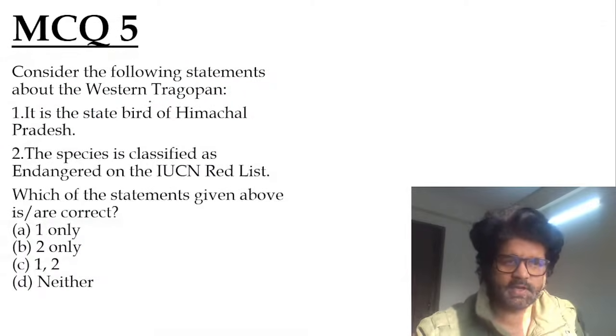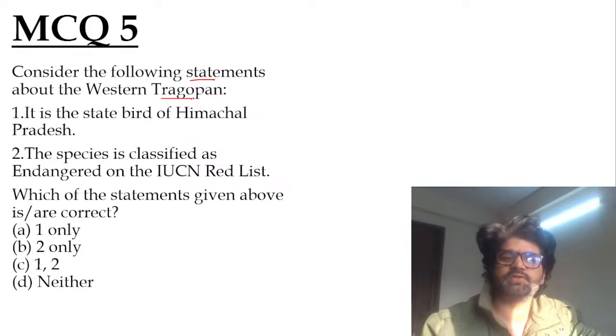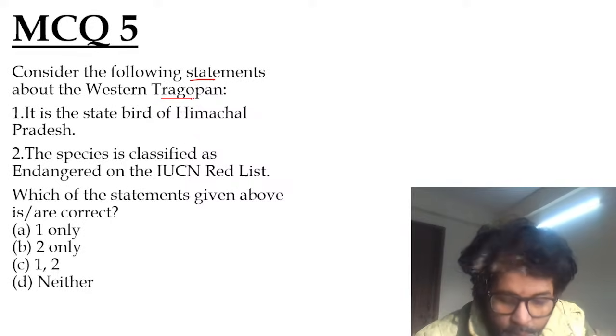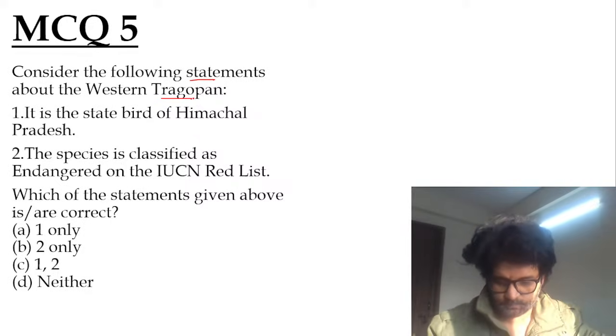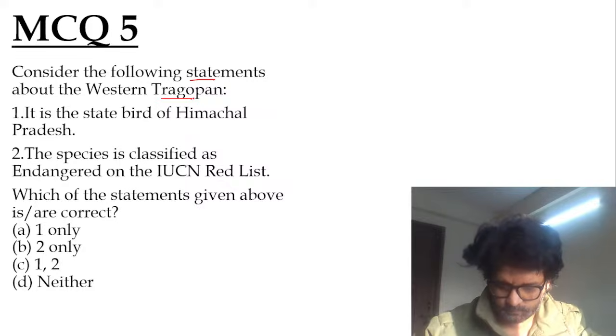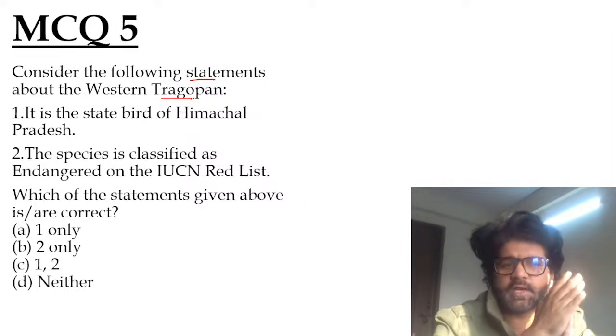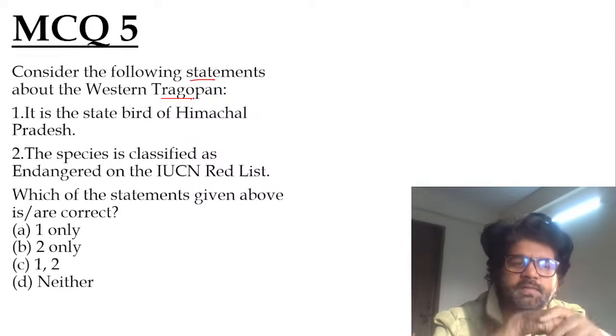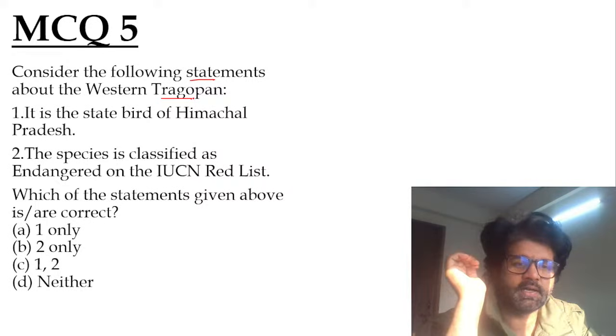Let's solve some questions, guys. Consider the following statements about Western Tragopan. It is the state bird of Himachal Pradesh. The species is classified as endangered on the IUCN Red List.